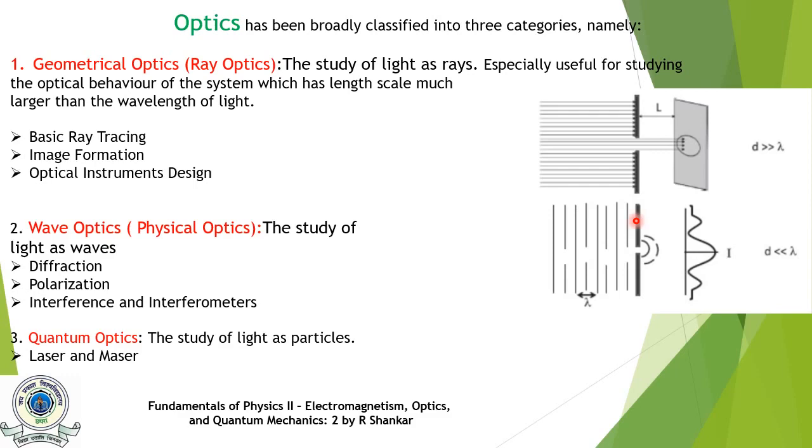Basically, geometrical optics is an approximation to the wave theory when wavelength is very small as compared to other length scales in the problem. So in this figure, the light rays cross the hole of dimension d, this dimension, very large as compared to the wavelength, and form an image on the screen, this image, of the same shape and size as of this hole.